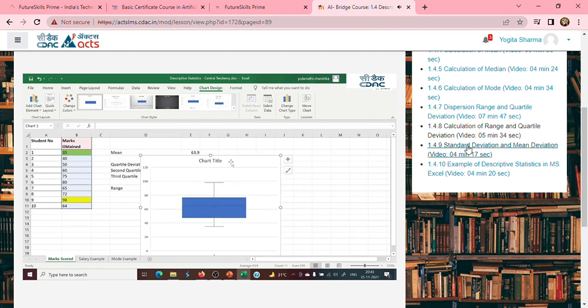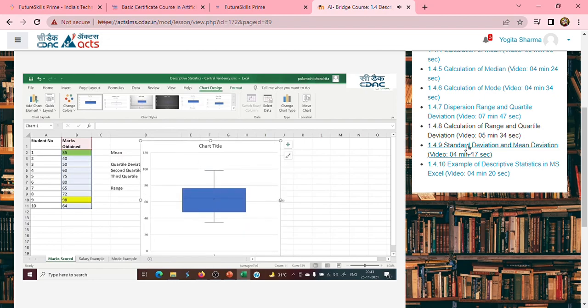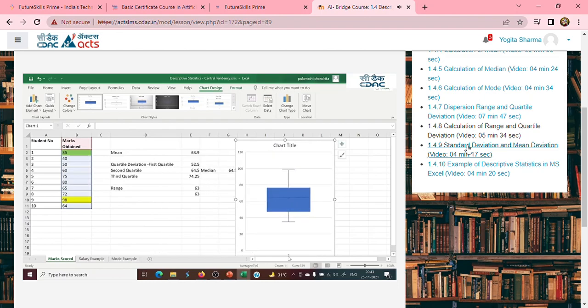Okay, so it is saying that there is one value lying over here, which is a far away data point. And of course, we'll try to do the same thing using Python. So this is how you can visualize the data with a box and whisker plot. So this is about the calculation of quartile deviation. In the next session, we'll be moving ahead and understanding how to calculate the standard deviation. Till then, happy learning.